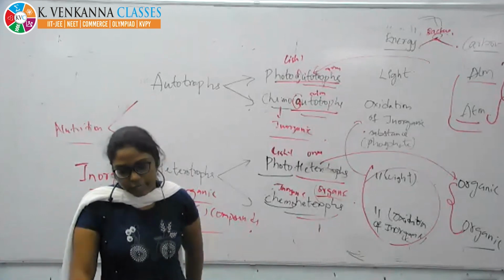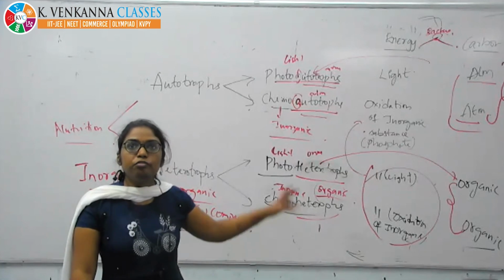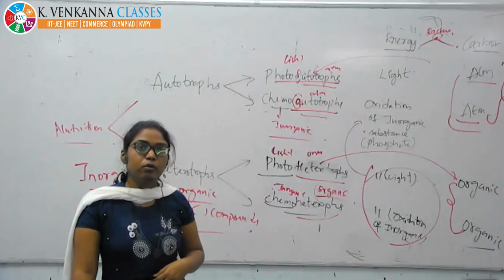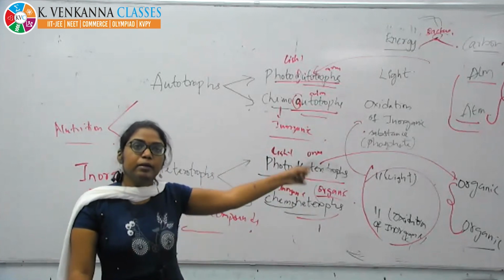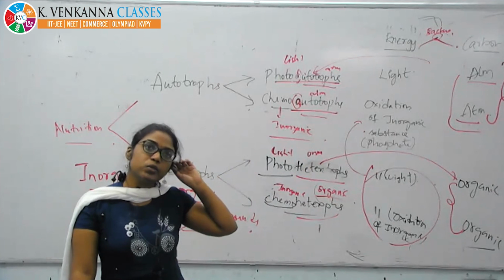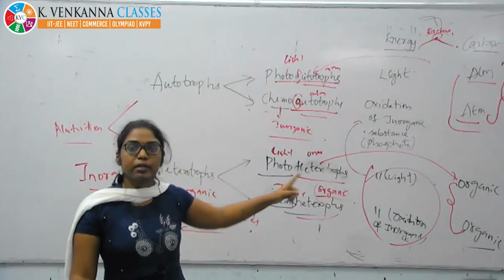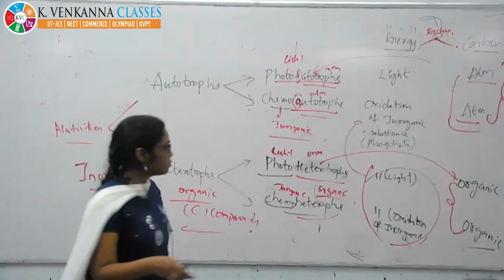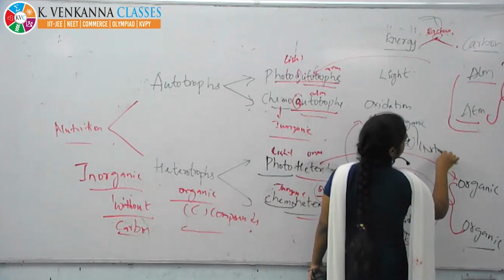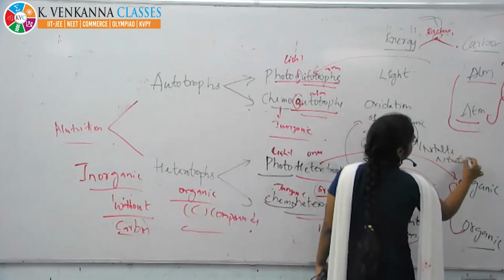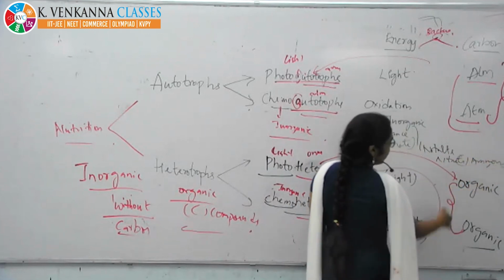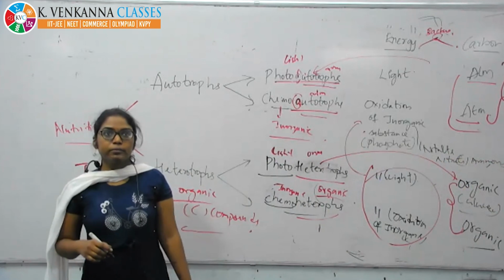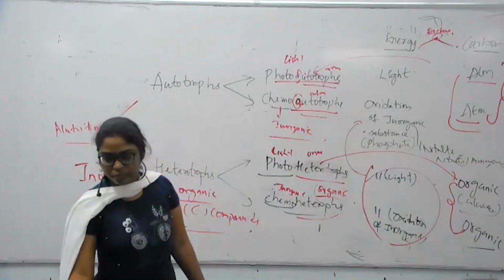This inorganic molecule may be nitrates, ammonia, phosphate. Like the nitrifying bacteria, ammonifying bacteria, like rhizobium, nitrogen fixing bacteria, which convert atmospheric nitrogen into ammonia, will depend upon this. Inorganic means nitrites, nitrate, ammonia. Organic molecule means glucose. Understood?